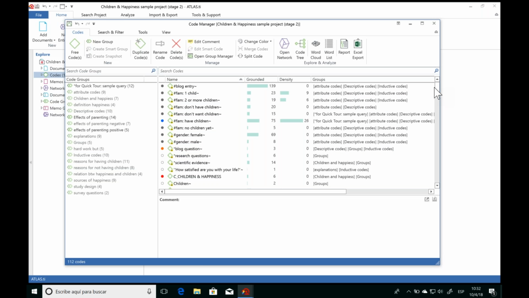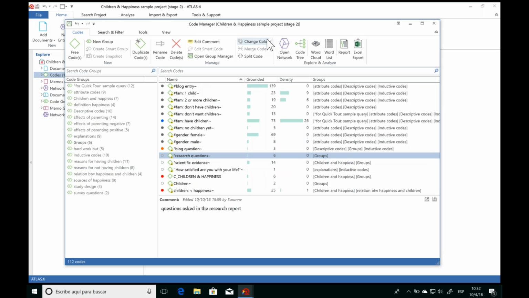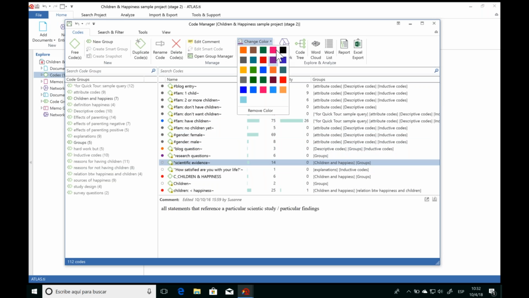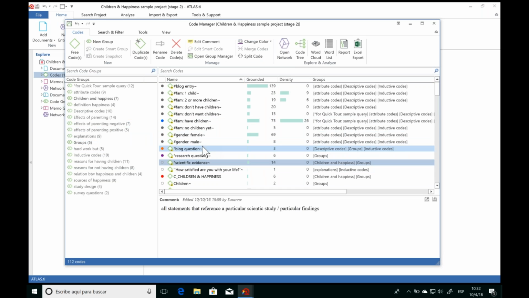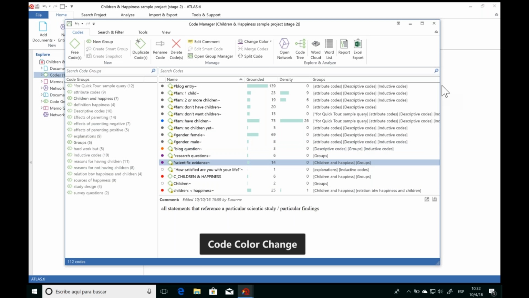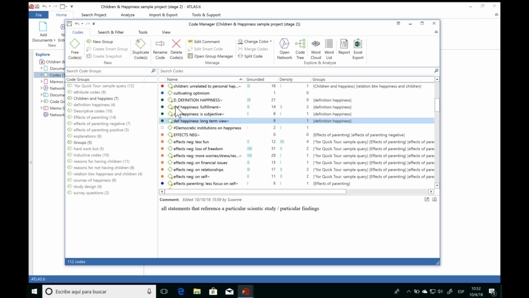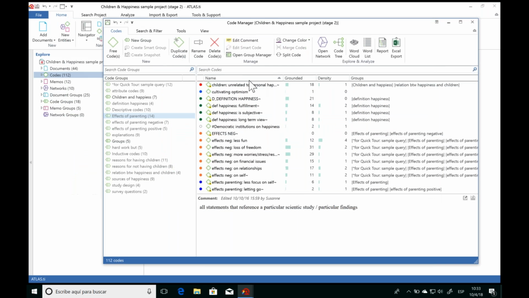And finally, another way that we can organize our list of codes is by giving colors to the codes. You simply click on a code, and then you can change the color up here. So you may want to give the same color to each group of codes, or you may want to use colors to organize them into different themes and categories. Of course, you can use these different features in whatever way makes sense for your project, but it's so you know that you have these different options available.